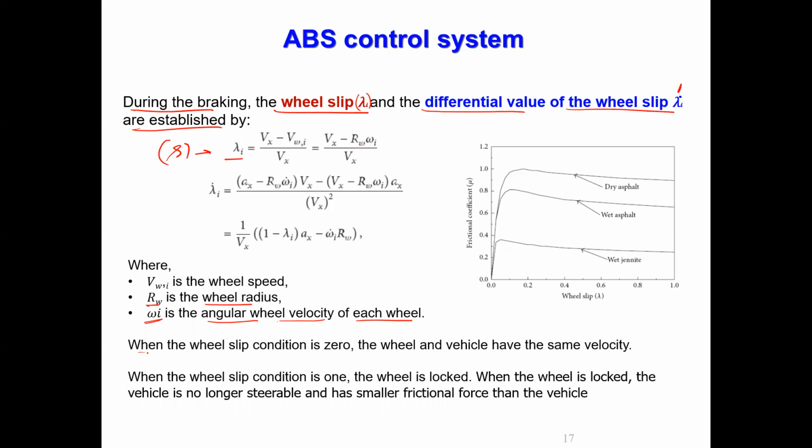So when the wheel slip is 0, the wheel and vehicle will have the same velocity. When the wheel slip is 1, the wheel is locked. When the wheel is locked, the vehicle is no longer steerable and has a smaller frictional force, correct? So then you cannot control. Already we saw wet surface means the frictional coefficient becomes less, correct? This is mu, and the previous equation we saw the mu, correct? Wet granite, and this is dry asphalt, close to 1, correct? That's what we are talking about. So these are meant only for simulation purposes.